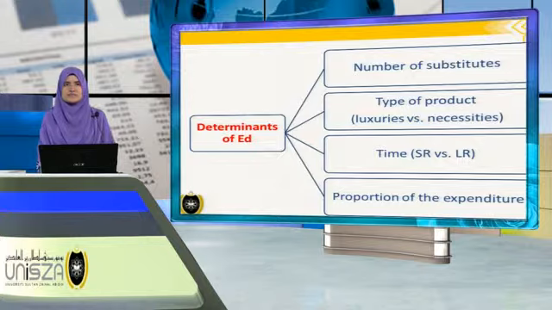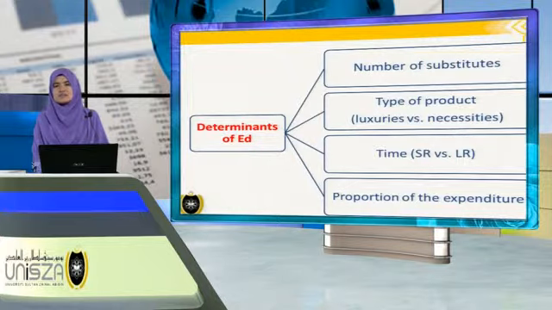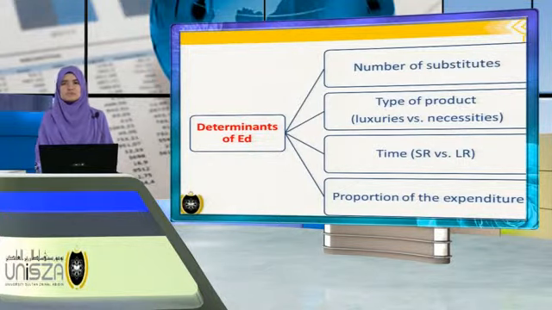The third one is the time period or time horizon. So we compare between short run and long run. The product is more elastic in the long run compared to short run. The last one is the proportion of the expenditure. The higher the proportion of expenditure relative to consumers' income, the greater the elasticity of demand.